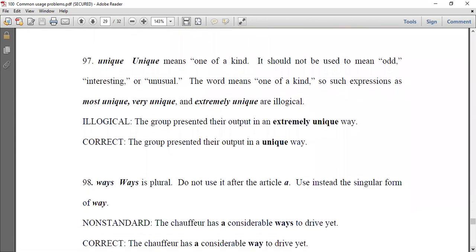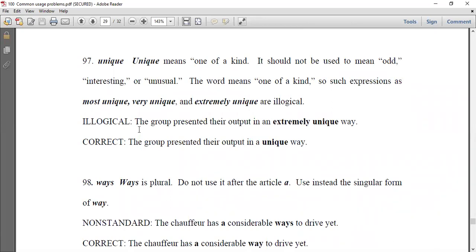97, unique, means one of a kind. It should not be used to mean odd or interesting or unusual, because it's one of a kind. You can't compare it to another thing because it's one of a kind. The word means one of a kind. So such expressions as most unique, very unique, it's not a gradable adjective. Okay, and extremely unique are illogical.